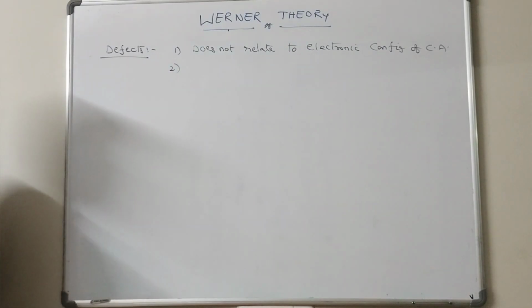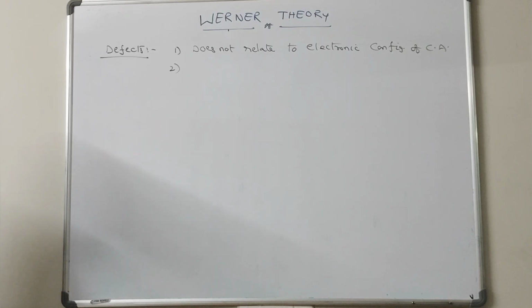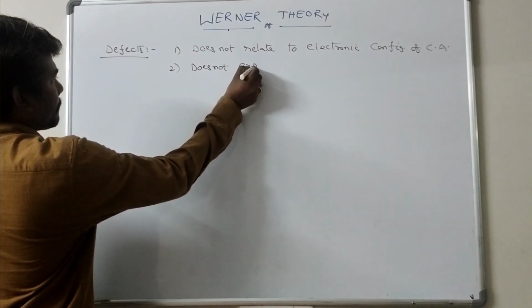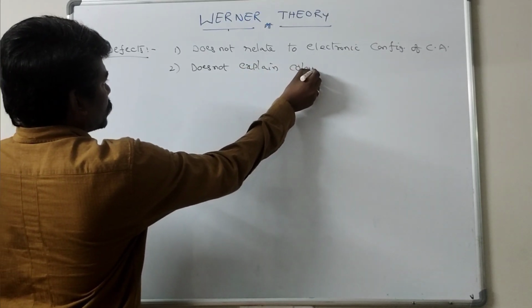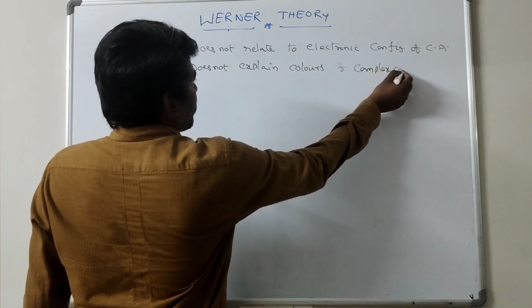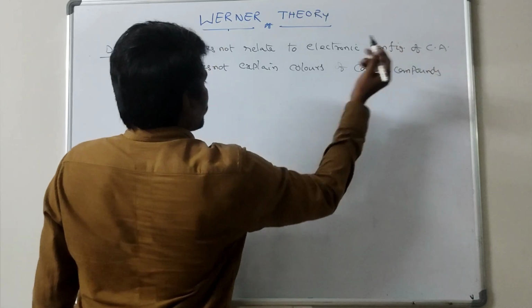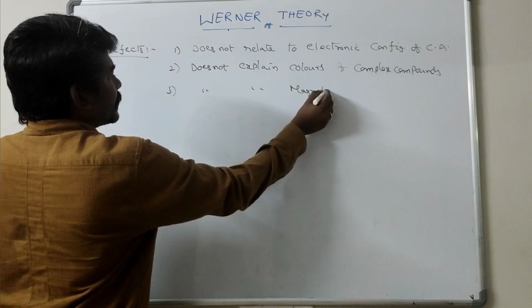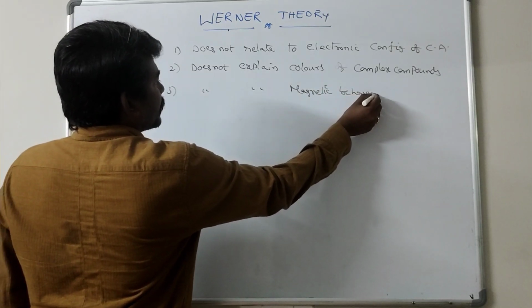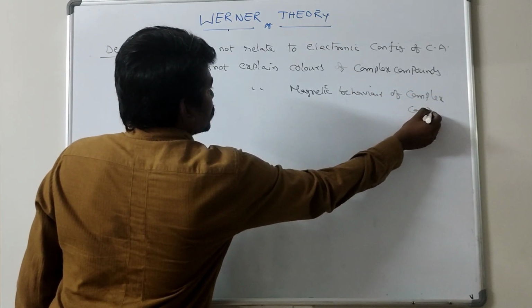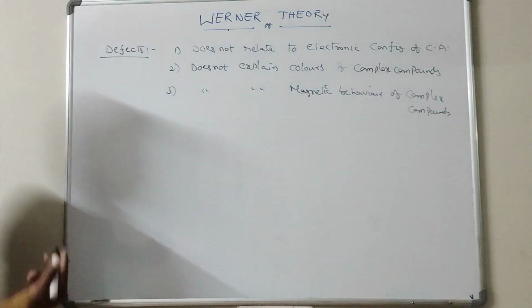Second one, it does not explain the colors of complex compounds. And third one, it does not explain the magnetic behavior of complex compounds. So these three are the main drawbacks in Werner's theory.